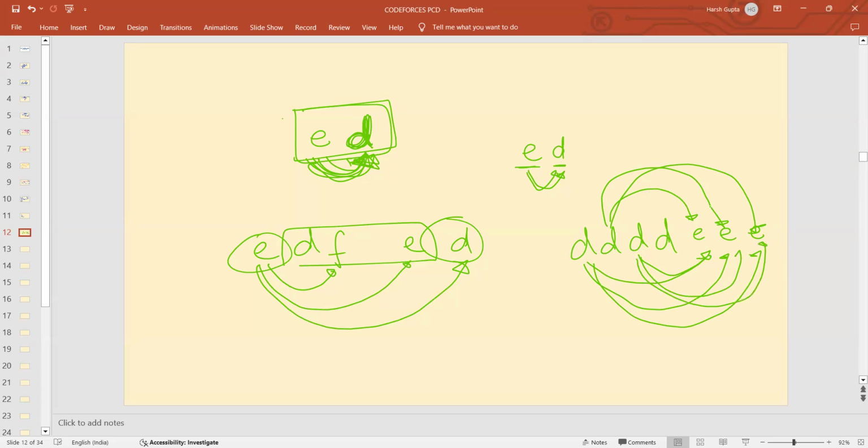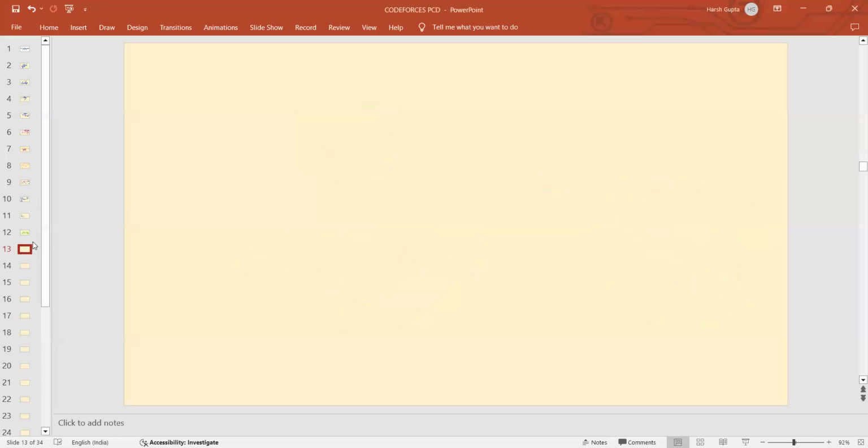So leading to this, I came to a direct conclusion: if there is a character coming 5 times, a character coming 3 times, a character coming 2 times, and a character coming 1 time, and I sort them in descending order, then what I simply do is print, let's suppose these are A, B, C, D. So I first of all print A, B, C, D.